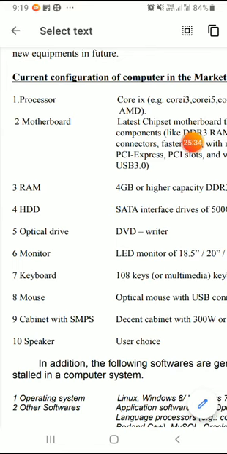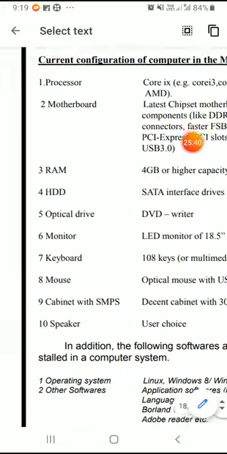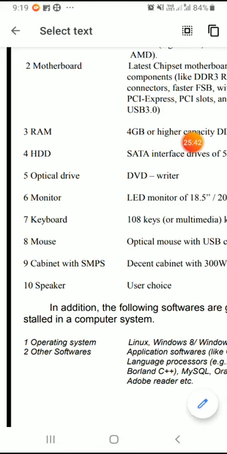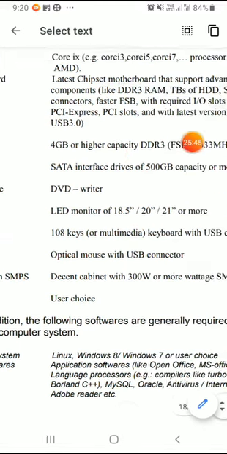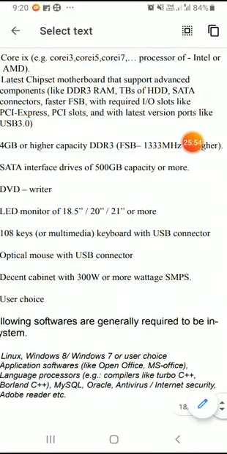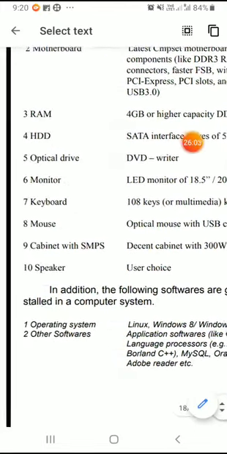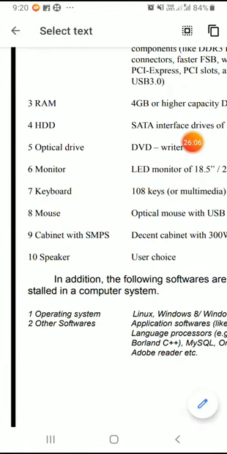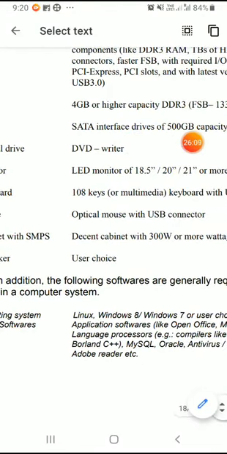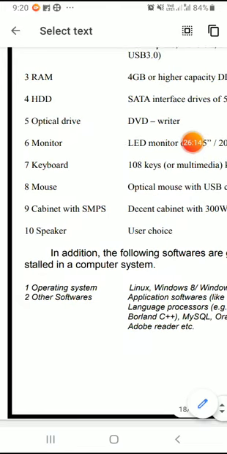Then the monitor should be an LED monitor of 18.5 inch or 20 inch or 21 inch or more. Next, keyboard. We need to purchase a keyboard containing multimedia keys, because nowadays we are playing multimedia. So multimedia controlling keys must be available on the keyboard, and this keyboard should be interfaced with USB. Next one is called mouse. Mouse is also a very important part of a computer system, which is used for selecting one out of several options. We have to purchase a mouse which enables the user to connect with the USB port of a computer system.